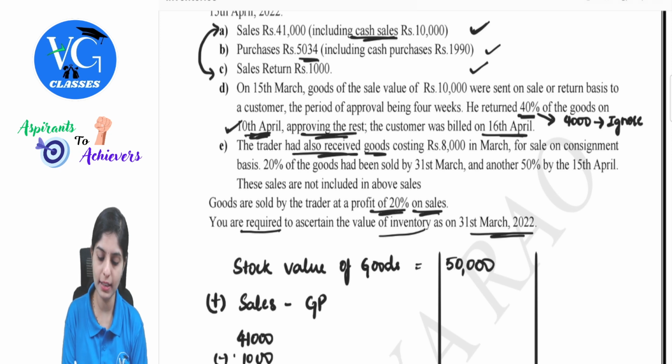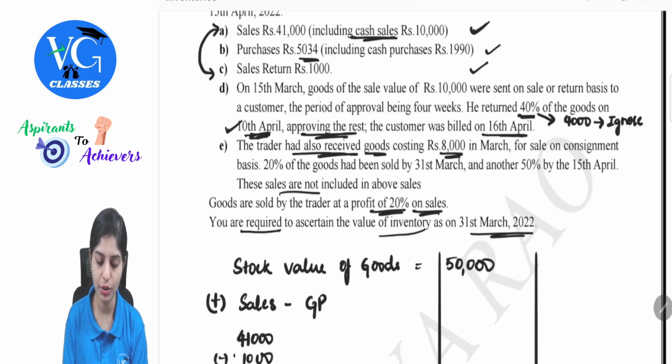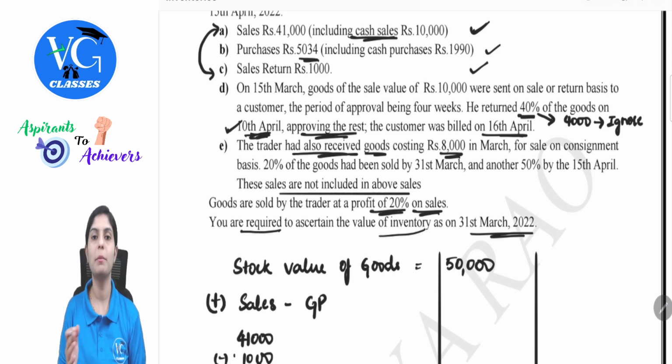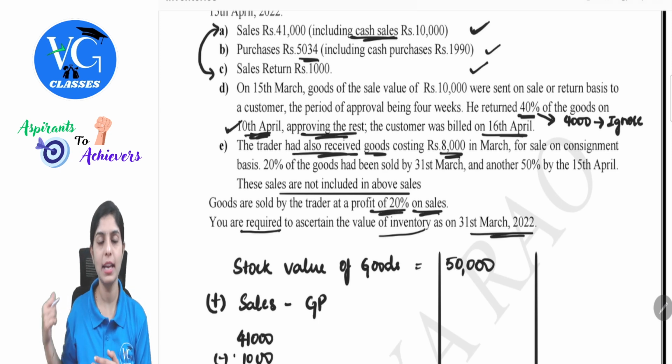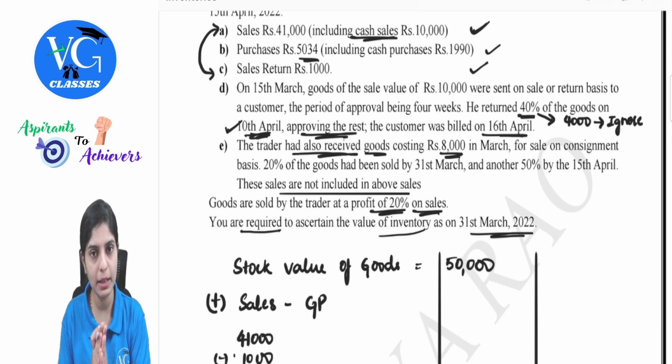Now here, what is the consideration we need to consider for this 8,000? Let's read further. 20% of the goods had been sold by 31st March and another 50% by 15th April. These sales are not included in the above sales. Correct? Because it is not at all my goods. It is sold on behalf of the consigner. So this should not be included in my sales.